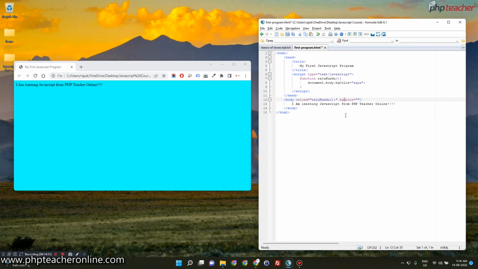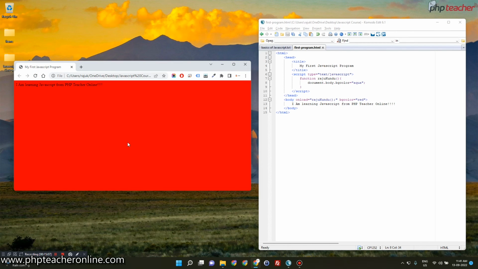You can write it in capital letters, you can write it in small letters, either way it is going to work for you. Okay, so if I mention red over here, and I am making this function call wrong by writing color like this, and I refresh it now, it will show red color. Why? Because I have mentioned bg color as red over here, and here I have made a mistake. That's why the color is not getting changed to aqua.